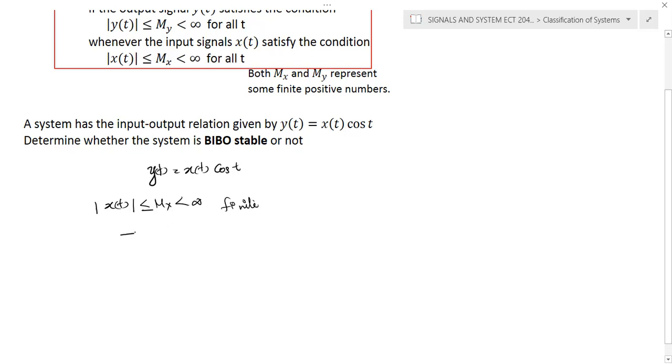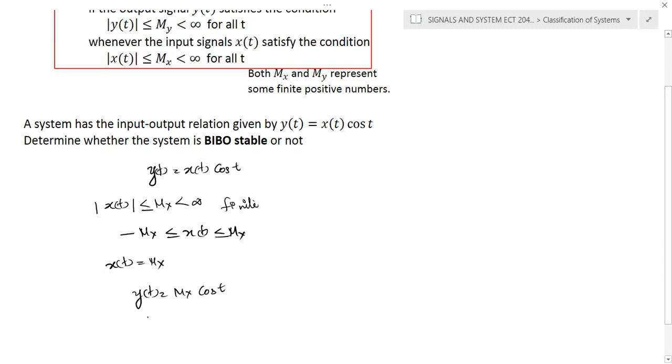Or you can write it another way: x of t is between minus mx and plus mx. So the maximum value of x of t is mx and the minimum value is minus mx. Now we can substitute in this particular case. We need to find out what y of t will be. Assume that x of t is mx, the maximum value of x of t. At that time, y of t becomes mx into cos t.